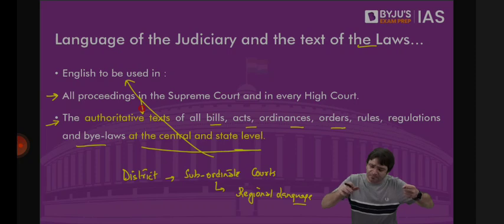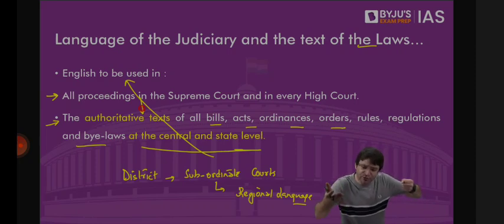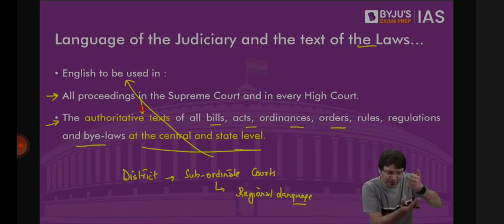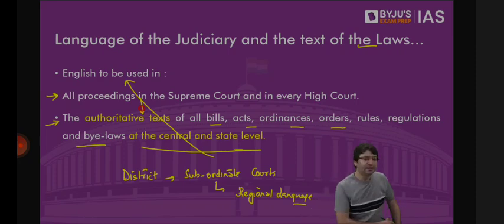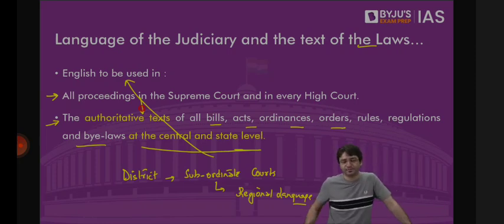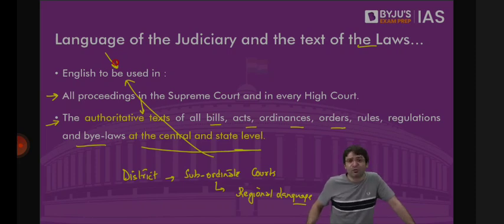But later on, when the constitution was amended, only the English constitution would be updated, not the Hindi one. Mr. Vajpayee became the Prime Minister and said from now onwards, even an amendment to the Indian constitution would have to be translated in Hindi as well, so that this Hindi constitution is also updated with the amendments. And now this amendment to the Hindi constitution is also the authoritative text of the constitution. That means it has the same status as that of the English constitution. Similarly, there has been an instance where an individual filed a habeas corpus petition in Hindi. This matter reached the Supreme Court. Supreme Court rejected this petition, saying we use English only and not Hindi in the communication. So in the superior judiciary, which is the High Courts and the Supreme Court, only English is used.